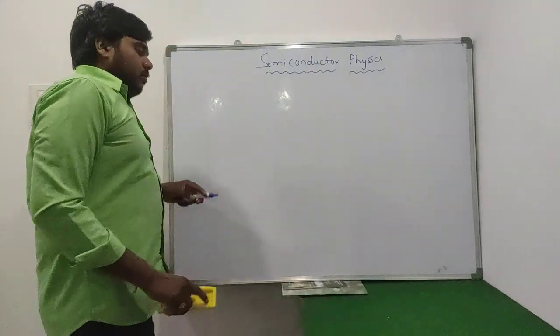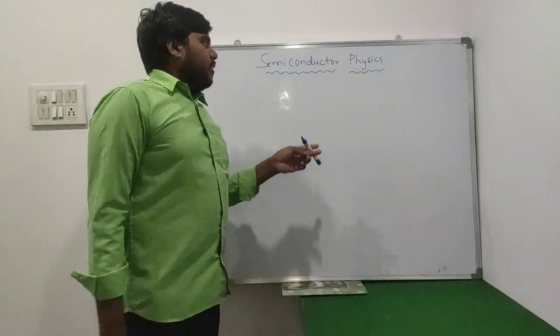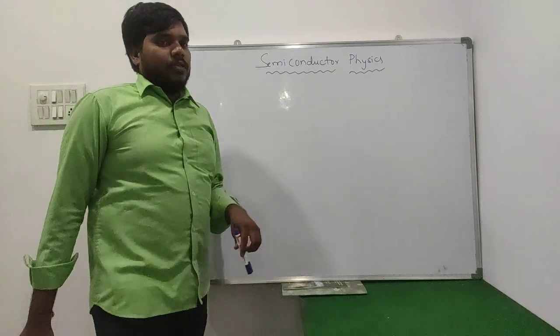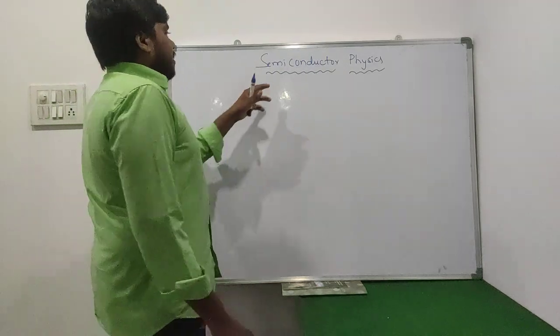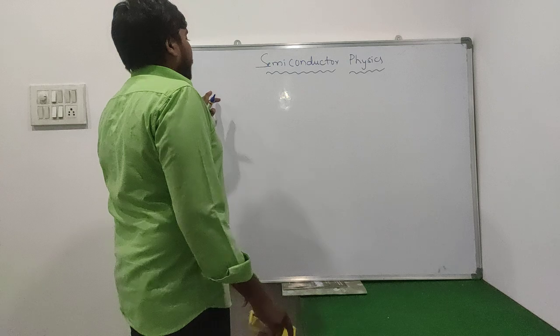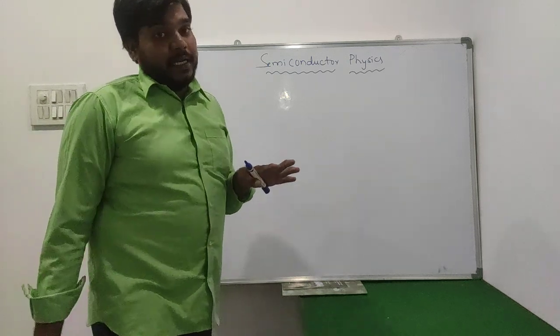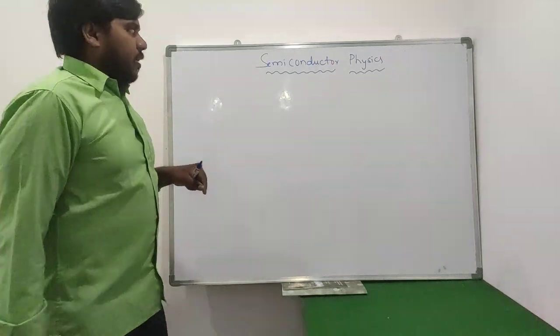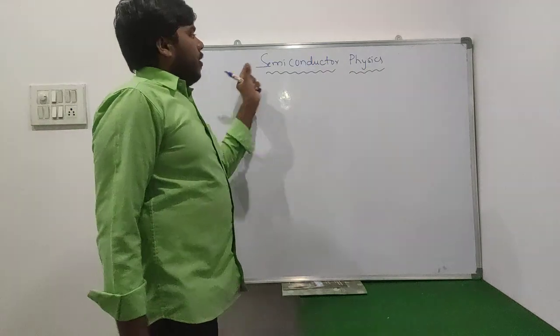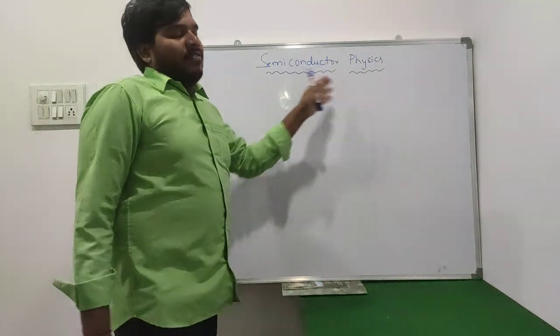So why did we discuss all these things for semiconductors? Because the semiconducting material is one type of solid material. That's why we are discussing the solids, liquids as well as gases.